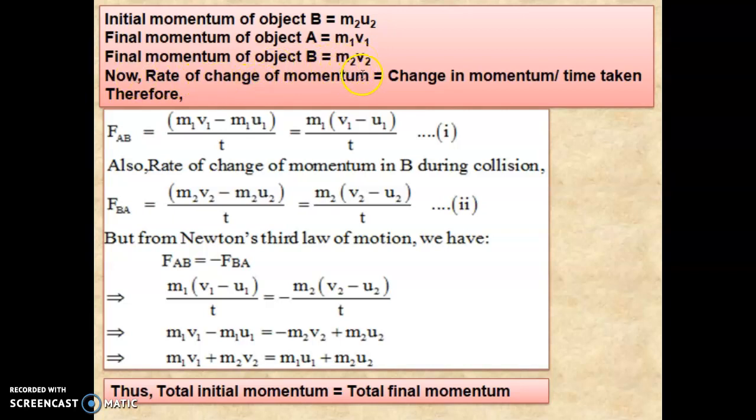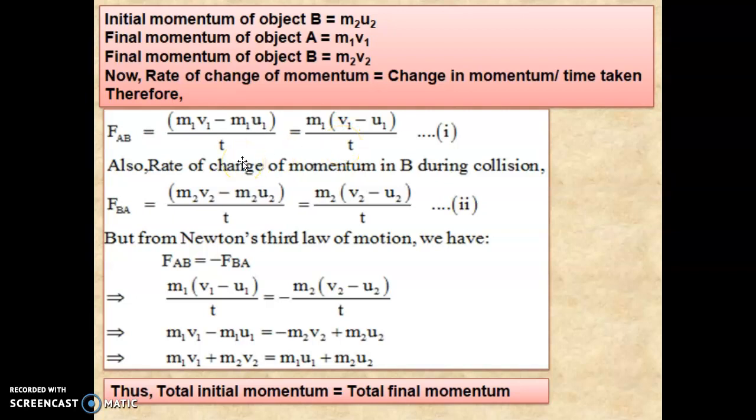Now the rate of change of momentum is equal to the change in momentum upon time taken. Therefore, the force exerted by A on B, FAB, is equal to the final momentum m1 v1 minus the initial momentum m1 u1, upon t. Since m1 is common, we can write that as m1 times (v1 minus u1) upon t.